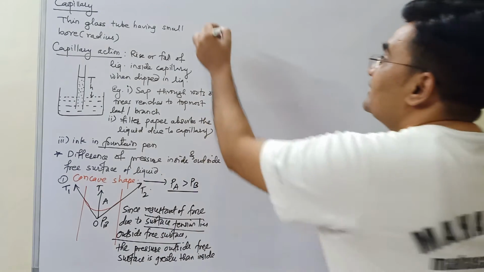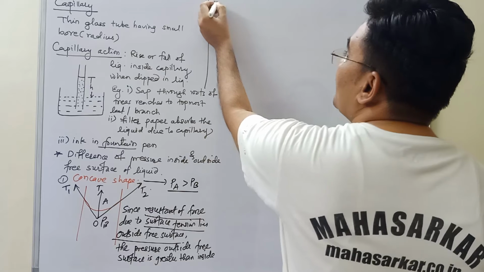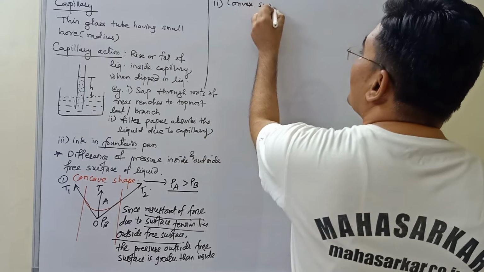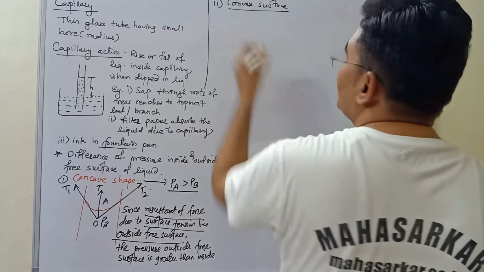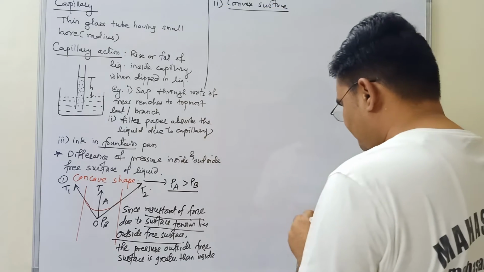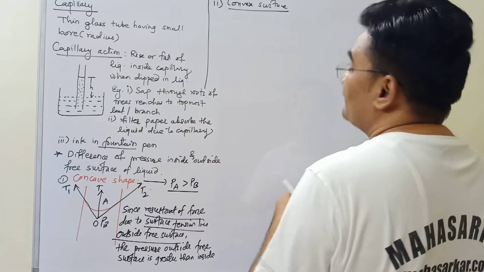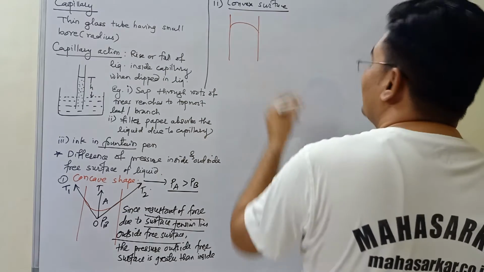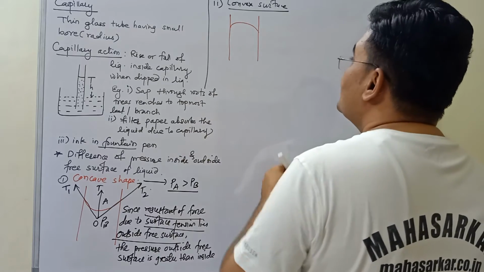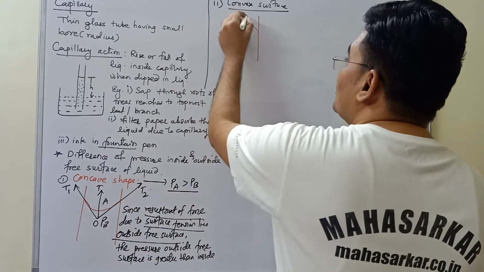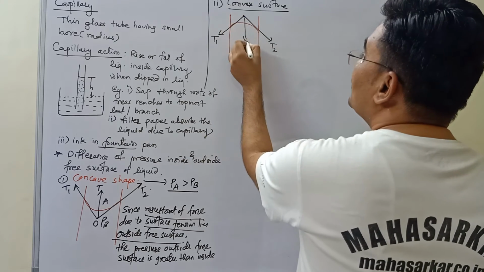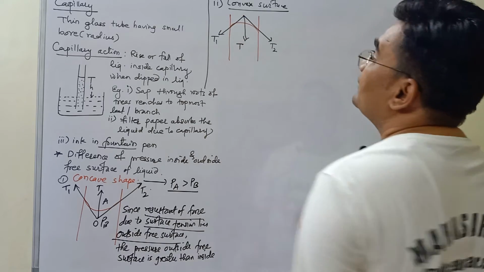In this manner you can apply the same logic for a convex surface. If this is the capillary and this is the convex surface, then the tangential components of force can be like this. If this is T1 and this is T2, then the resultant of these lies inside the liquid.